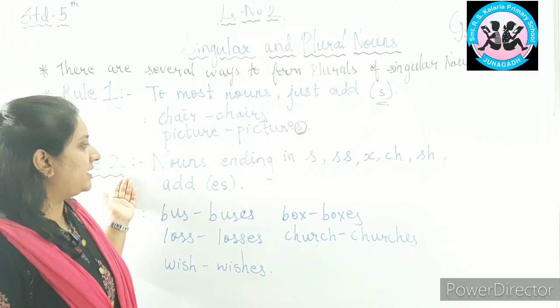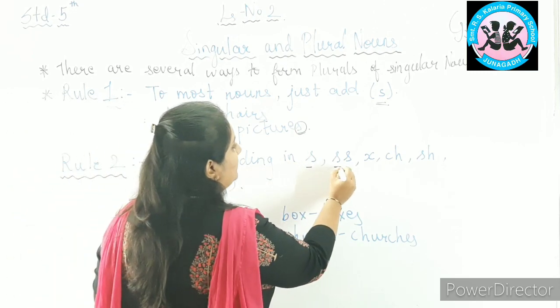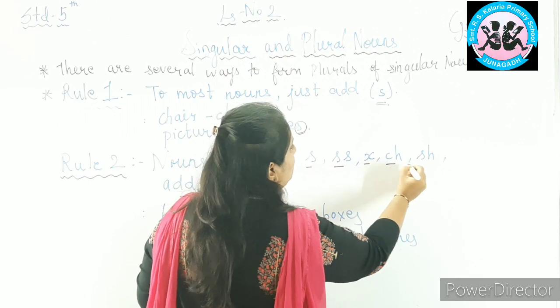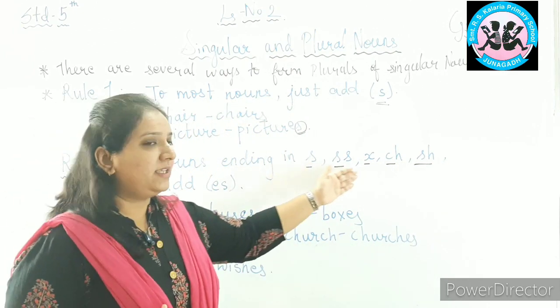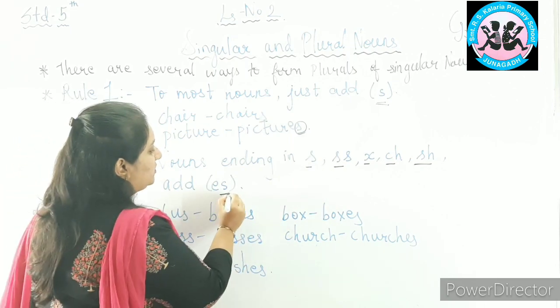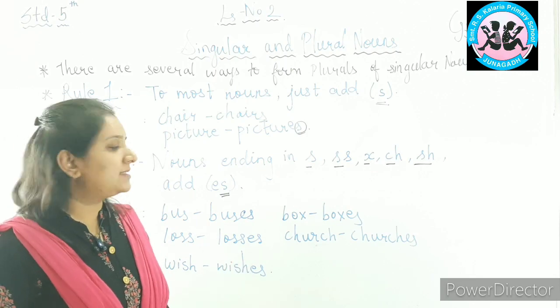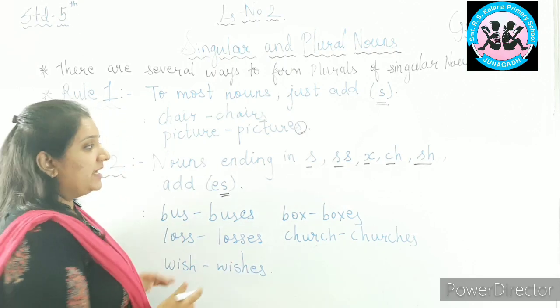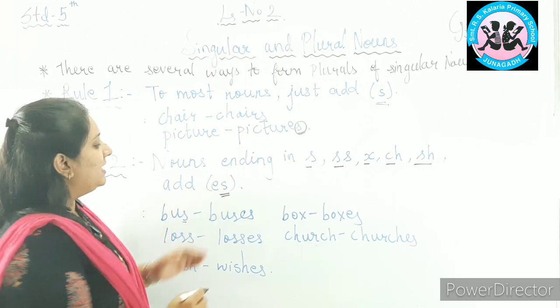Rule number 2 says, if a noun ends in s, ss, x, ch or sh, if the nouns are ending in any of these, what can we add? We will add es. Let us look at the examples. If I say bus, it is ending in s. So for that noun, we can add es.